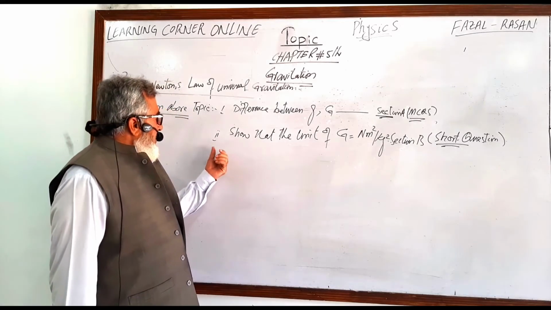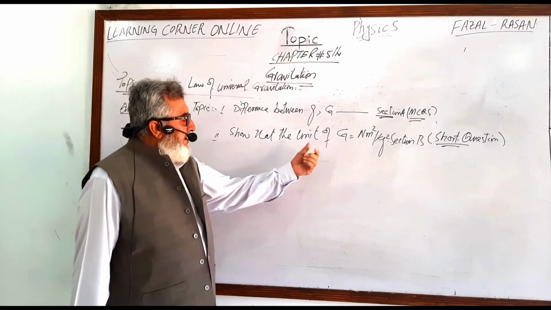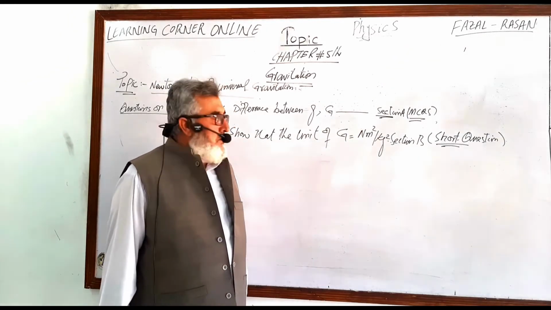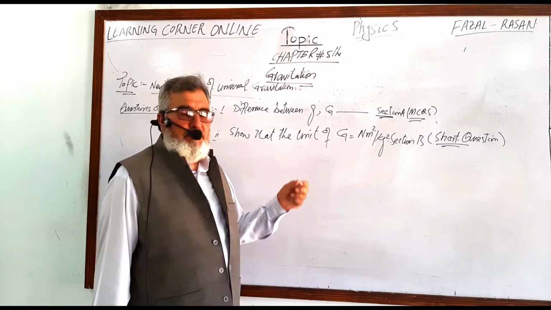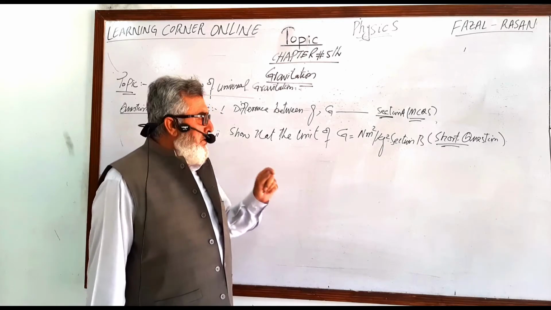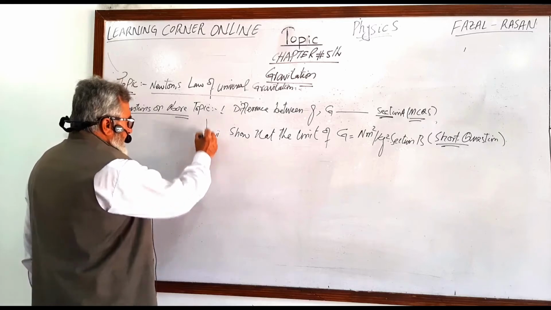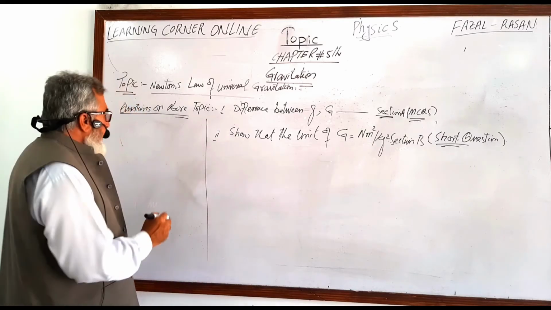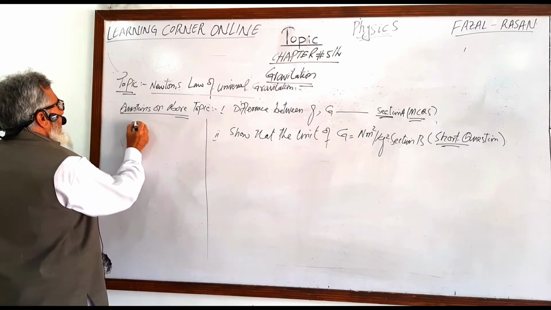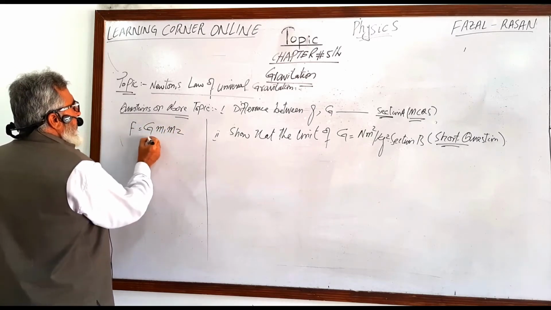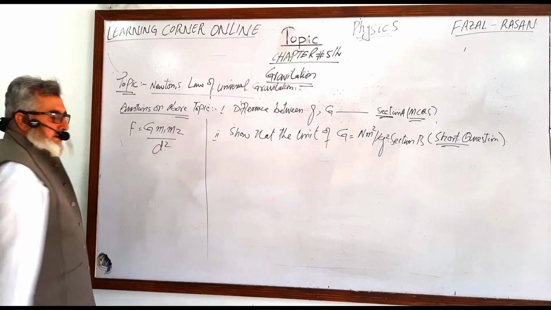Next, show that the unit of gravitational constant is equal to Newton meter square per kg square. So it can be proved from the mathematical form of Newton's law of universal gravitation. That is, we know that F is equal to G m1 m2 divided by d square.